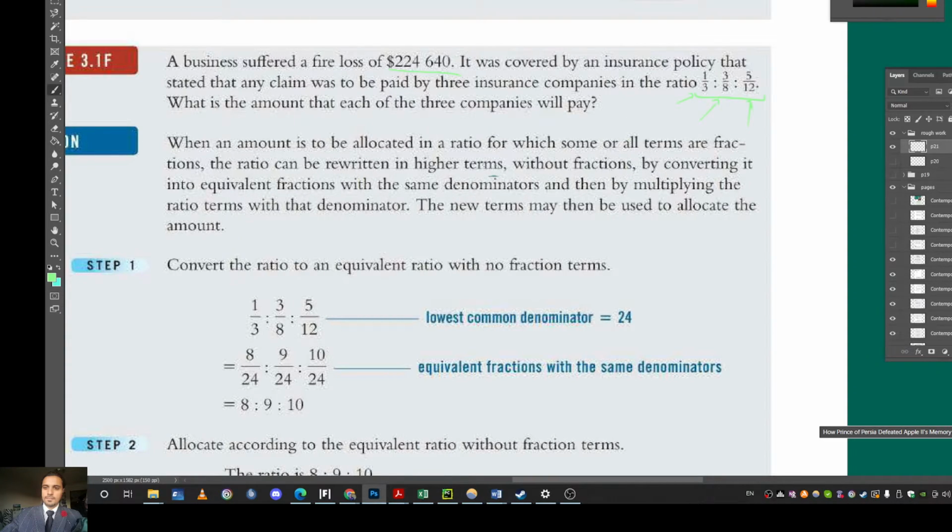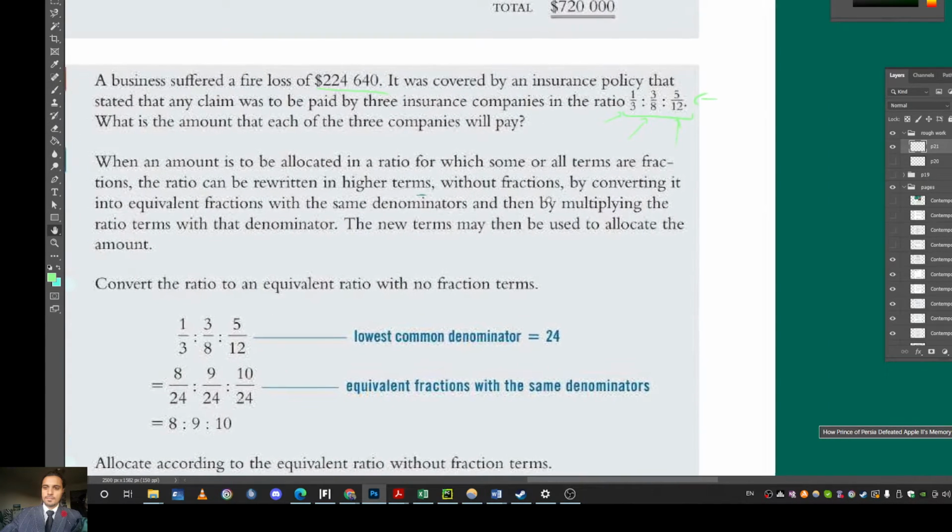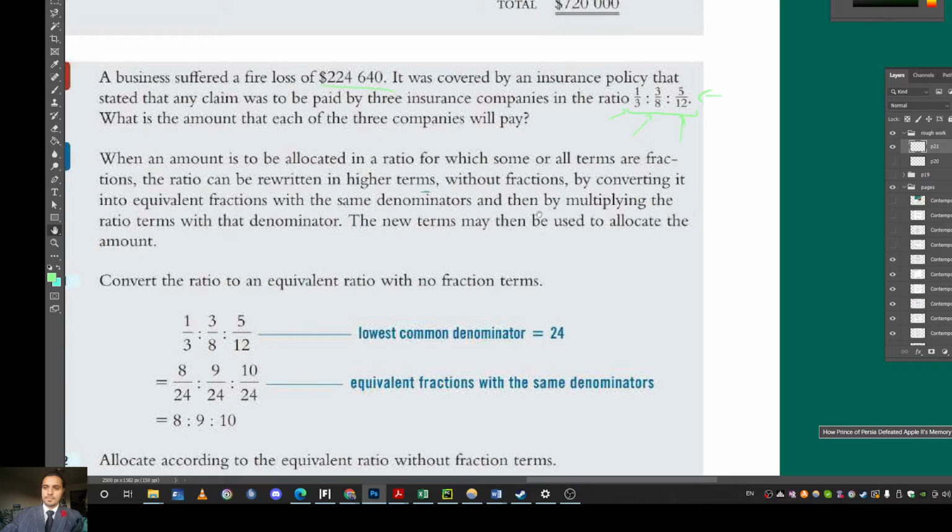So when he says when an amount is to be allocated in a ratio for which all terms are fractions, the ratio can be rewritten in higher terms. We already saw that earlier, that we can do that, right? By multiplying all of these by a number such that we can remove the fractions, by converting them into equivalent fractions with the same denominator and then multiplying the ratio terms with that denominator. The new terms can then be used to allocate the amount. So basically, first of all, find a lowest common denominator.